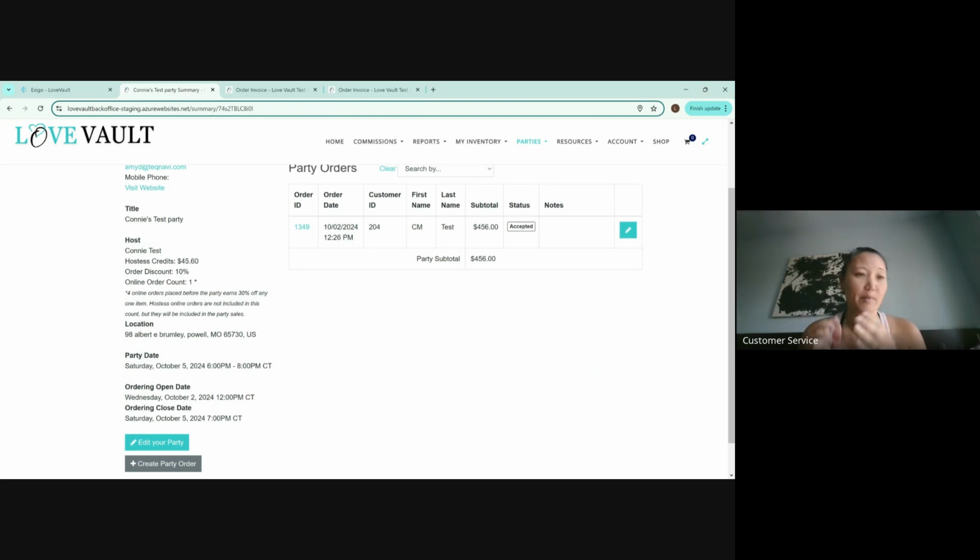Maybe you want some party favors to give, like maybe it's a bachelorette party. There's different things that they can get, and anything that they get will count towards their party sales, but it won't count towards their online orders. Okay. Because the point of this is to actually get 4 online orders outside of the hostess, right? So that's going to count.